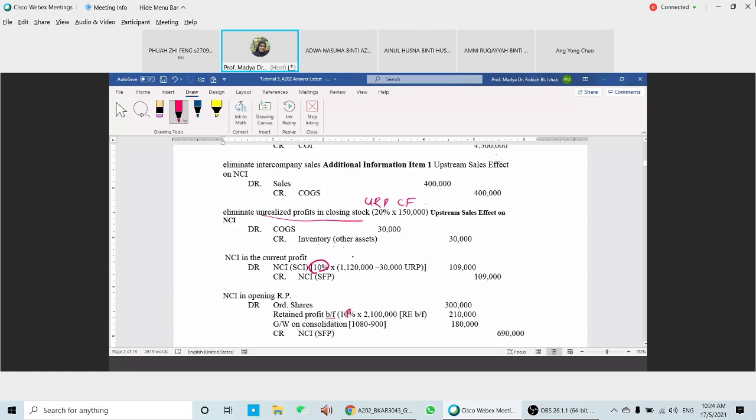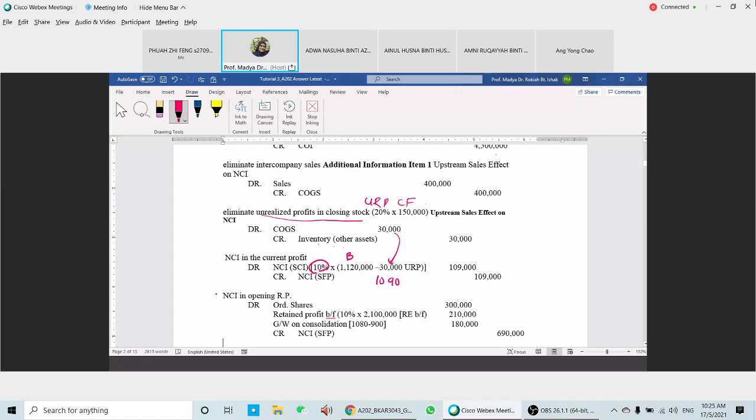This one is profit for B. And then we need to minus the URP here. So minus the URP, 30. So you're going to have 1090. So 1090 times 10%. So shares for the NCI here is 109. And then credit NCI, statement of financial position.